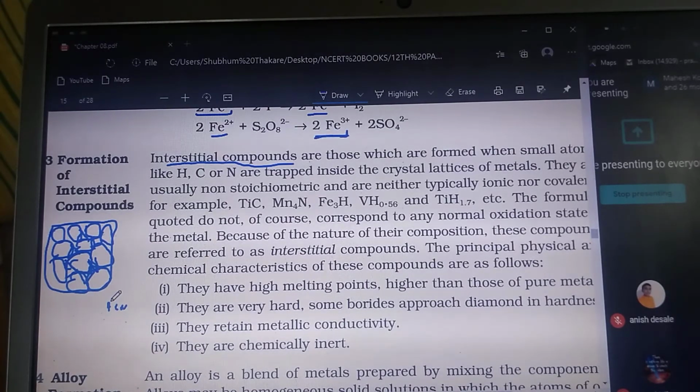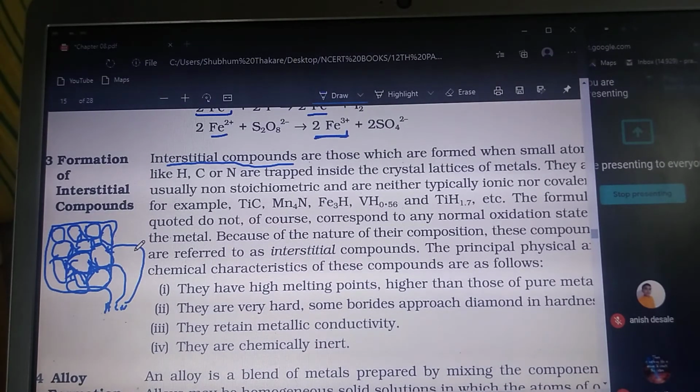Suppose it is hydrogen, this hydrogen is going to occupy this position. Suppose carbon is going to occupy this position. Suppose nitrogen is going to occupy this position. So when these smaller atoms occupy the interstitial gaps, they are going to form interstitial compounds.